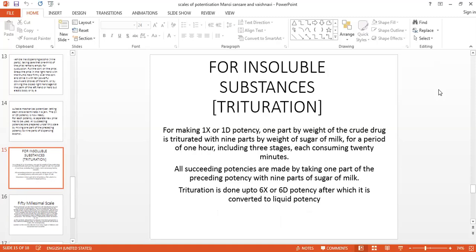Then in the trituration, again we follow the same ratio 1:9. Divide that sugar of milk into 3 parts of 33.3 grams. Take 1 part of crude drug substance and triturate it for 1 hour. The most important thing is that we have to take the drug substance only one time. We are adding the sugar of milk 3 times in the centesimal as well as in the decimal, but we are adding the drug substance only one time.